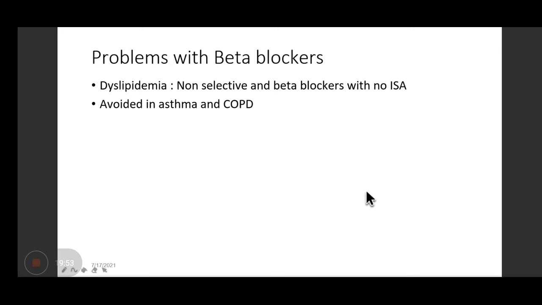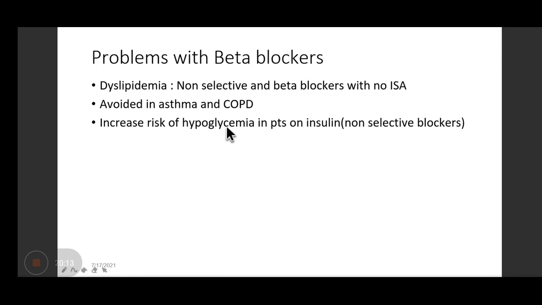Now comes the problems with beta blockers, that's why they are not the first line. Dyslipidemia is seen, but please remember dyslipidemia is mainly with the non-selective beta blockers, not with the selective. So non-selective beta blockers which have no intrinsic sympathomimetic activity can cause dyslipidemia. Then they can't be given to the patients who have asthma